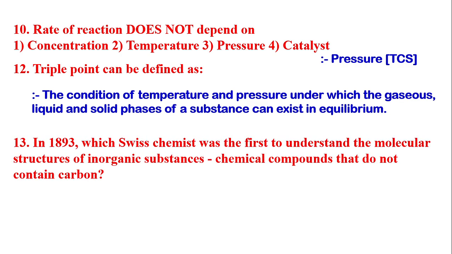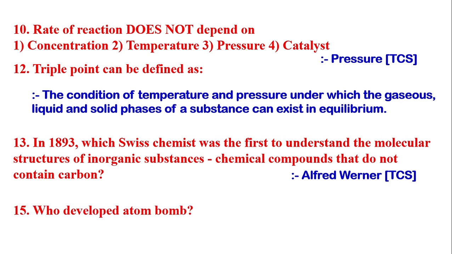Next question is, in 1893, which Swiss chemist was the first to understand the molecular structure of inorganic substances, chemical compounds that do not contain carbon? The answer is Alfred Werner. Next question is, who developed the atom bomb? The answer is J. Robert Oppenheimer.